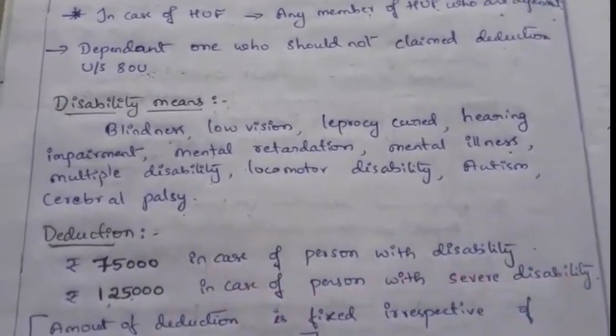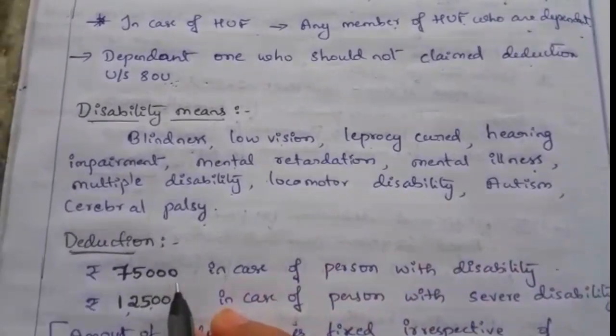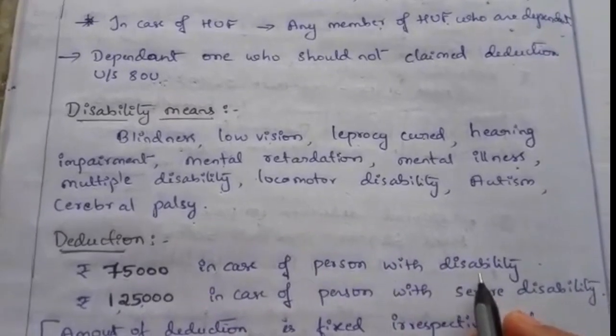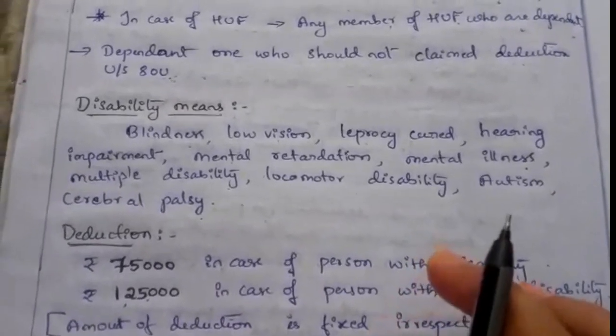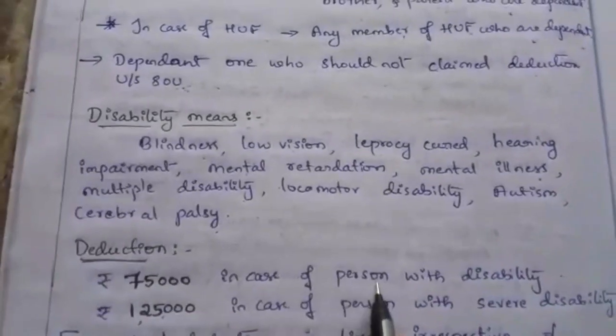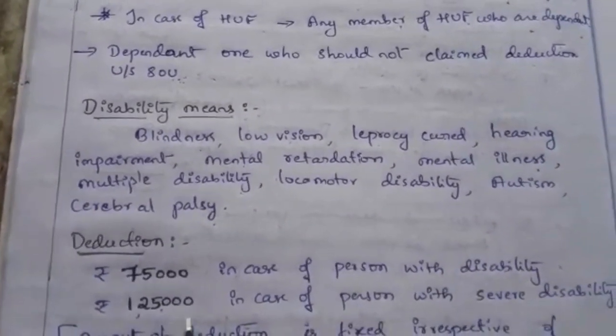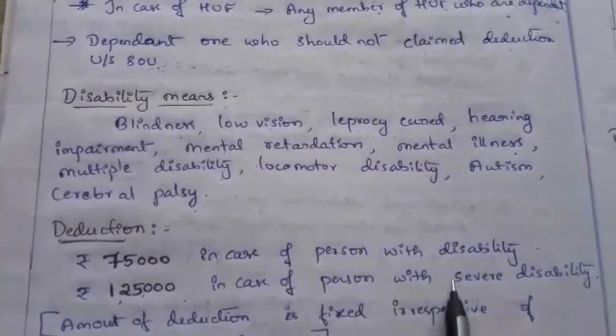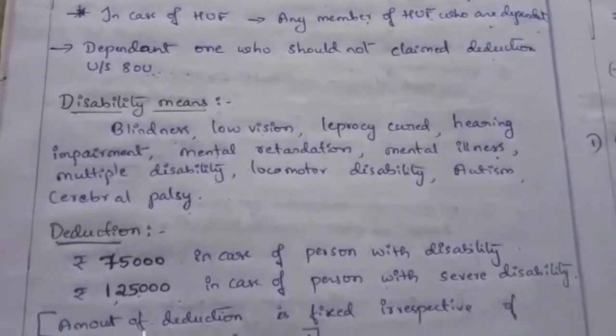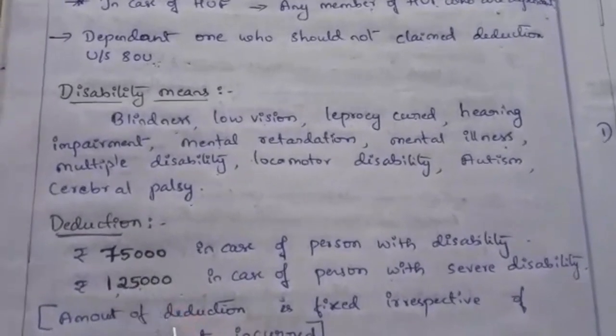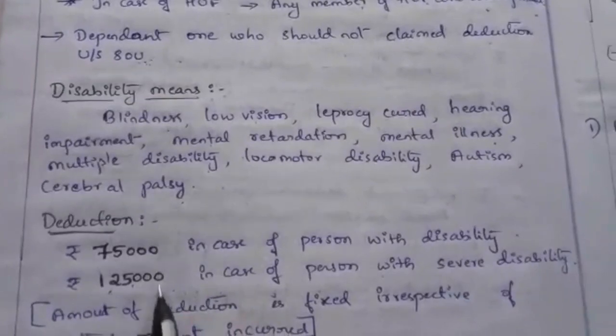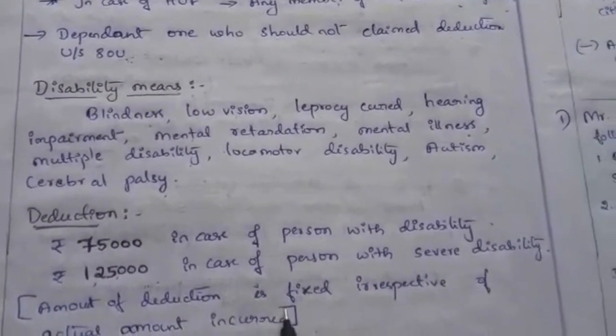So the deduction is rupees 75,000 in case of a person with disability, and 1,25,000 in case of a person with severe disability. The amount of this deduction is fixed. We have to take the fixed amount irrespective of the actual amount incurred.